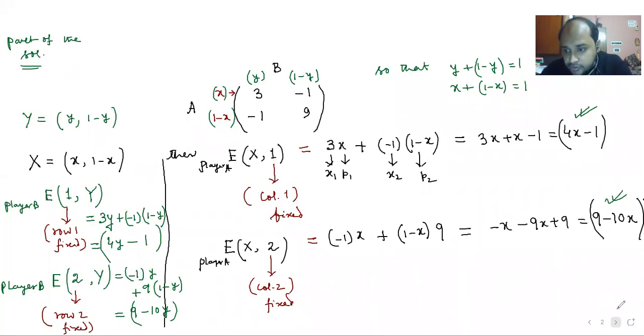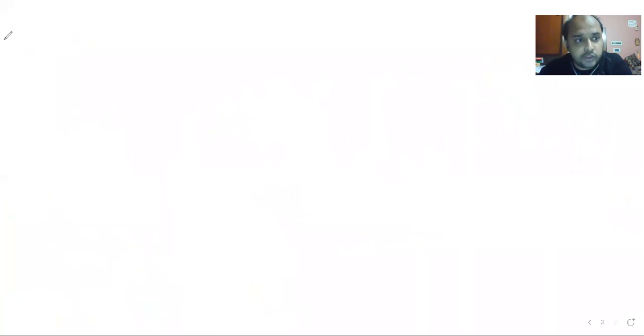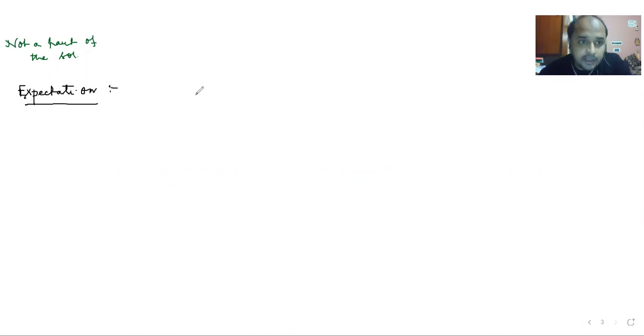Now I'm going to discuss something which is not a part of the solution. Let me talk about expectation. What is expectation actually? Probably you think expectation is a very new term, but it is not. To understand expectation, let me talk about a few things about frequency distribution.